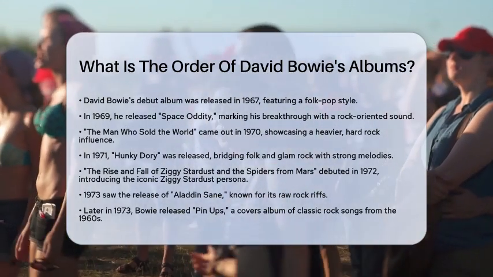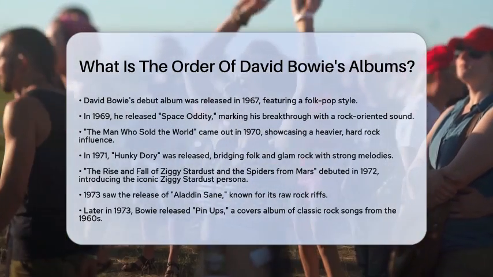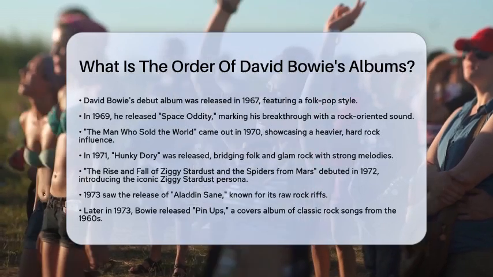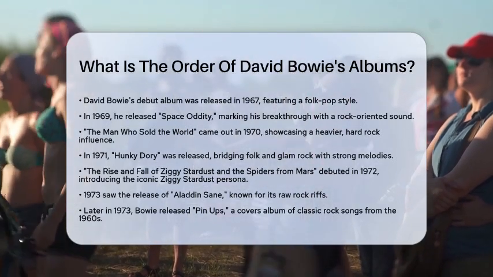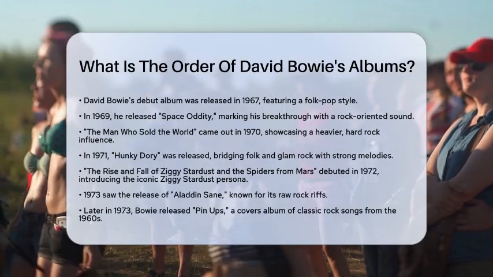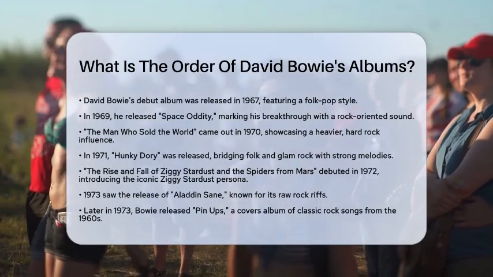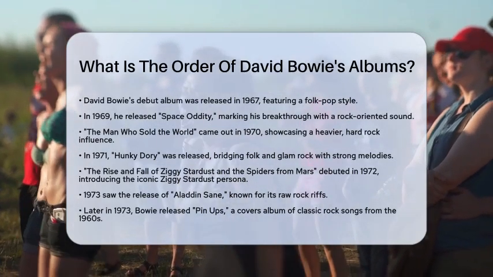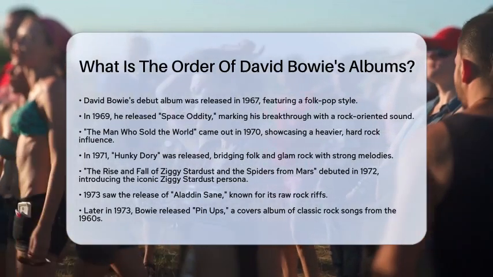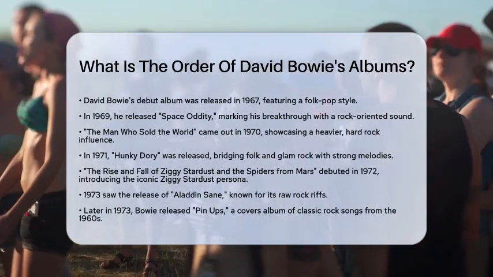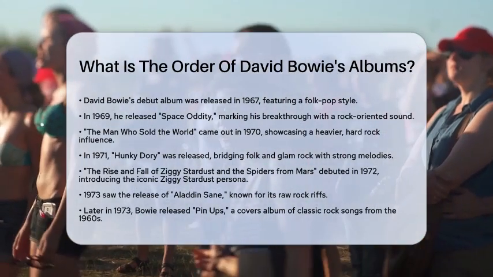David Bowie released his self-titled debut album in 1967. This album had a folk pop style that set the stage for his later rock persona. The following year, in 1969, he released what is often referred to as Space Oddity. This album marked his breakthrough with a more rock-oriented sound.